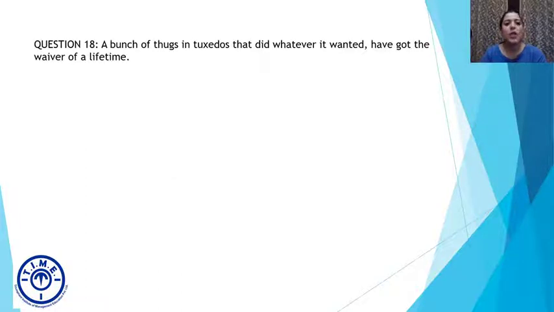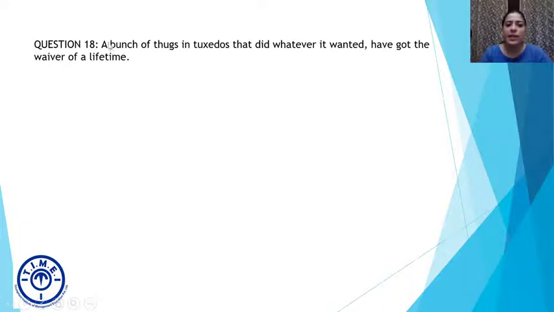Okay. Question number 18. A bunch of thugs in tuxedos that did whatever it wanted have got the waiver of a lifetime. Now, before we move, there might be some of you who don't know the meaning of tuxedos. Tuxedos means a suit, usually combined with a jacket, and have got the waiver. Waiver means, for our purposes, let us assume it's a deal. Waiver is usually when you are getting off or you are getting less punishment or you are getting a deal, right? So here, let's assume it's a deal of a lifetime.